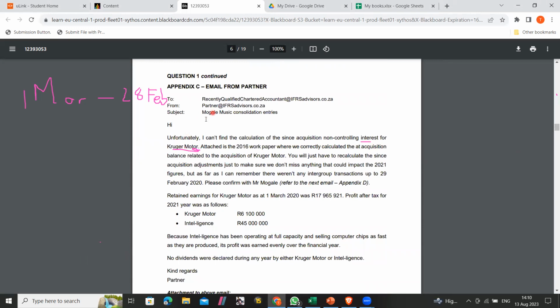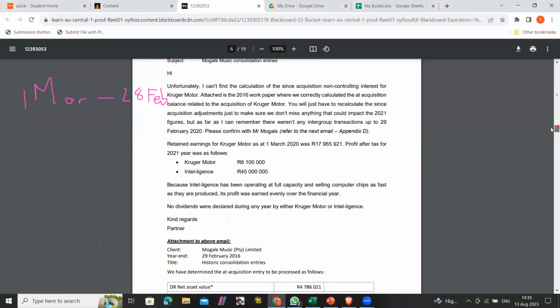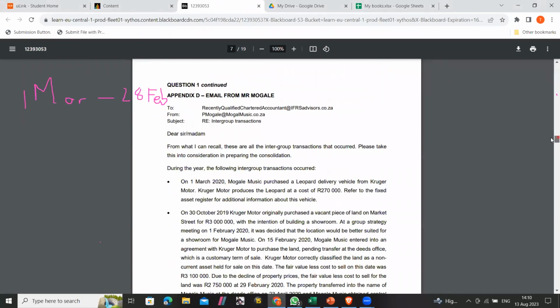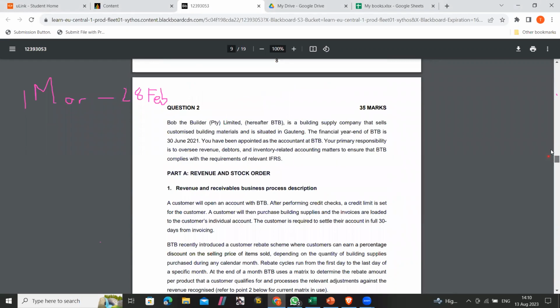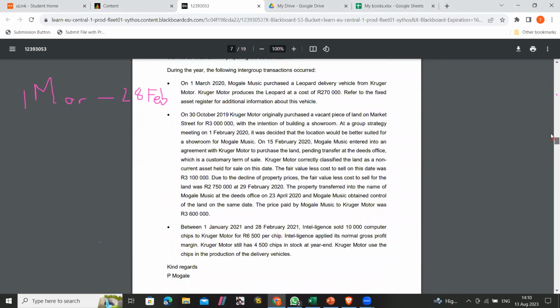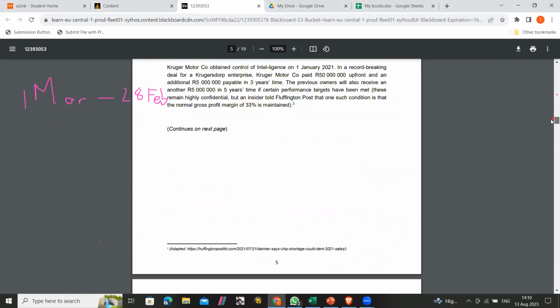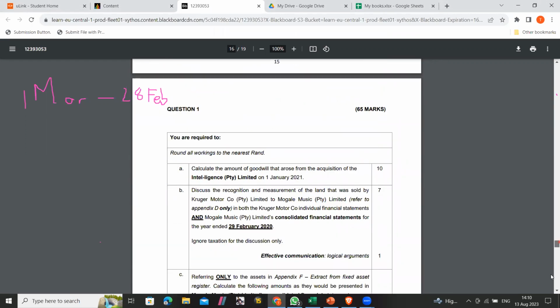I assume you already read the scenario, guys. So I'm just going to go to the important parts. As you can see, I think I can start with the question. I just wanted to read that first part. However, this is mainly technical information. We have to already have a question when we're doing this. Okay, so let me go to the required.